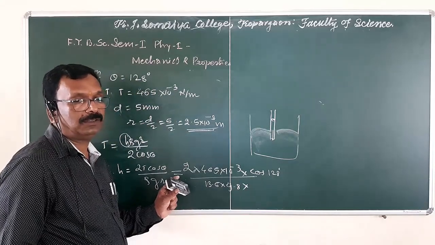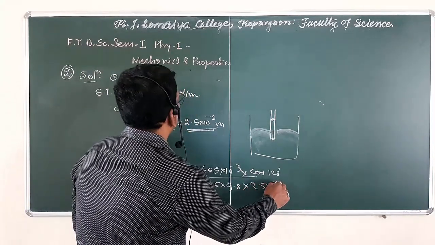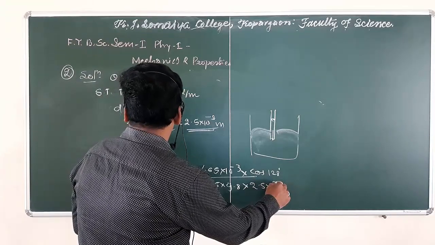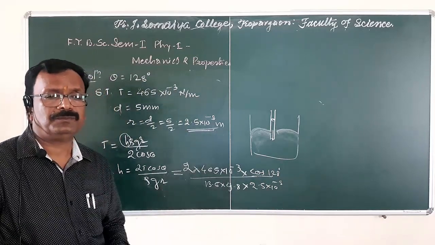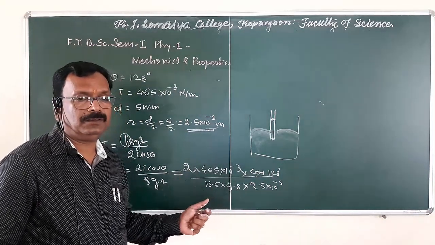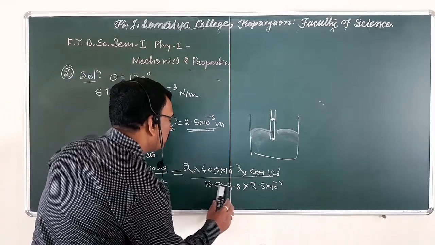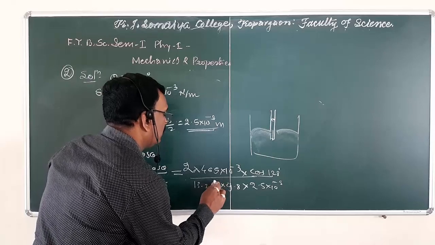and the radius, 2.5 into 10 raised to minus 3, with the density being 13.6 into 10 raised to 3.